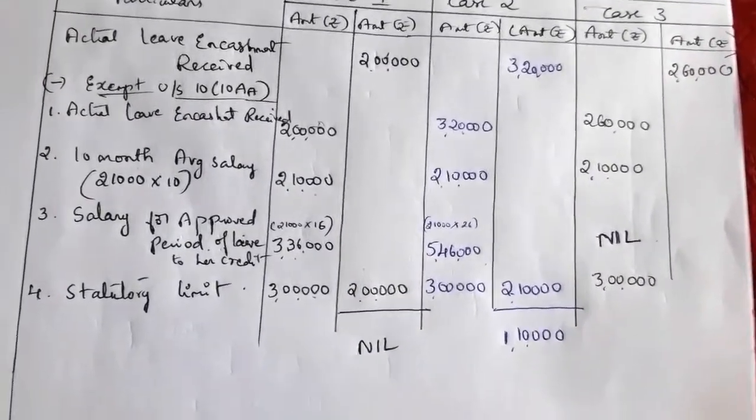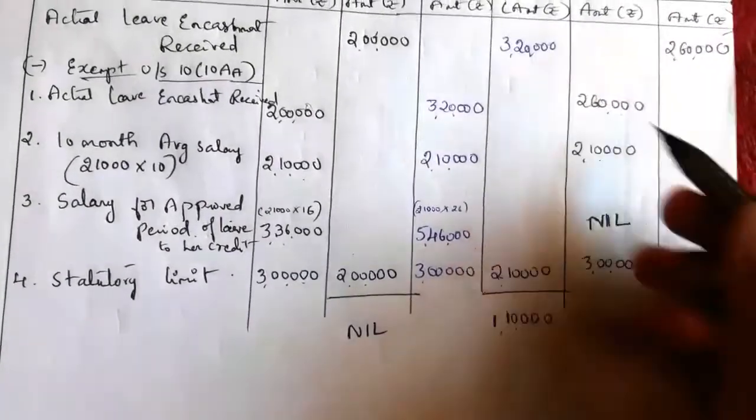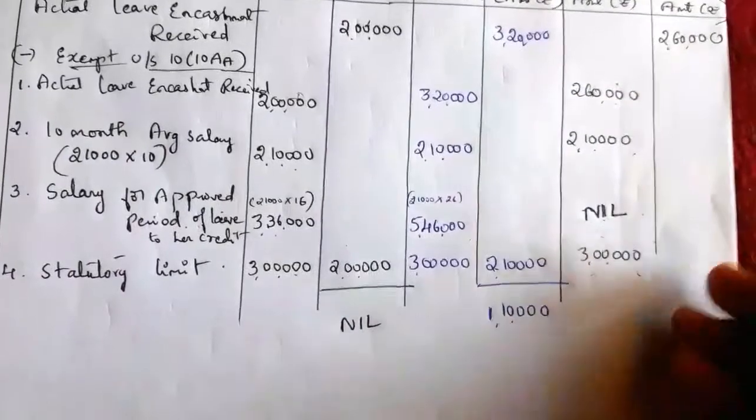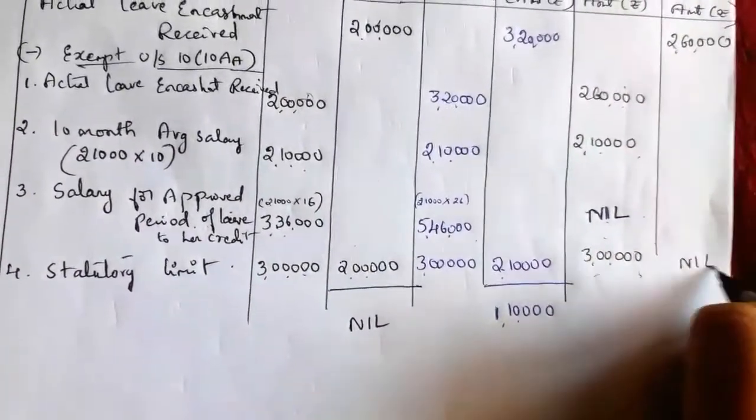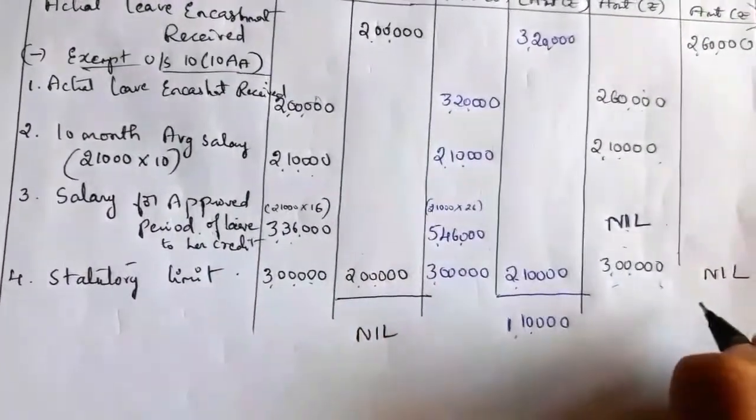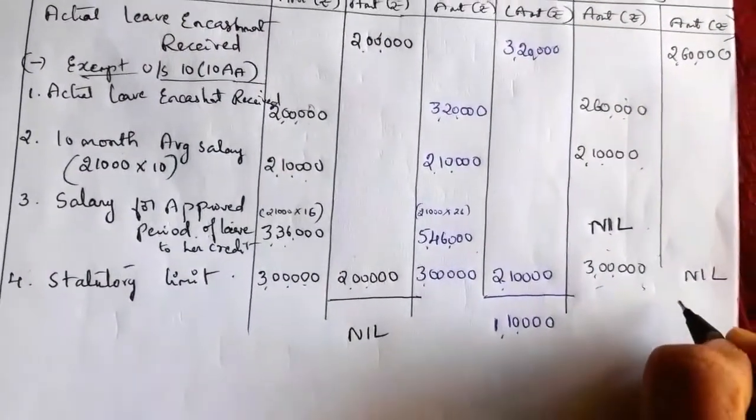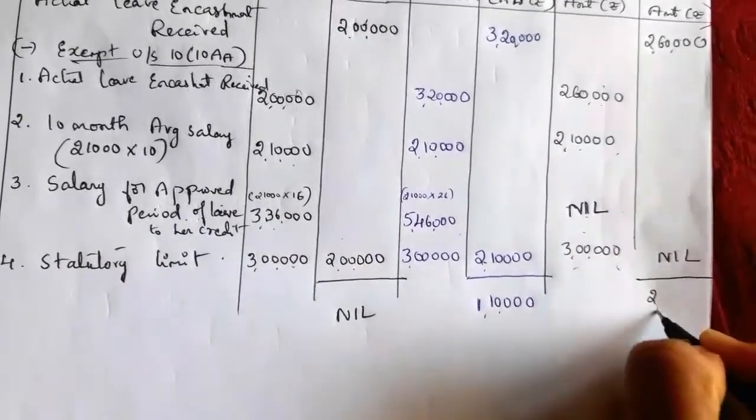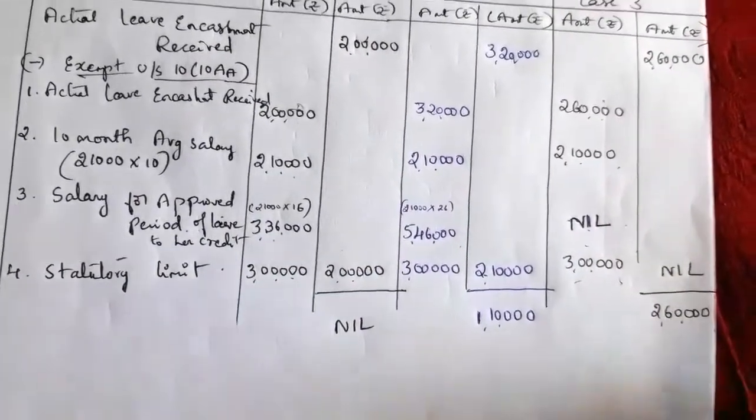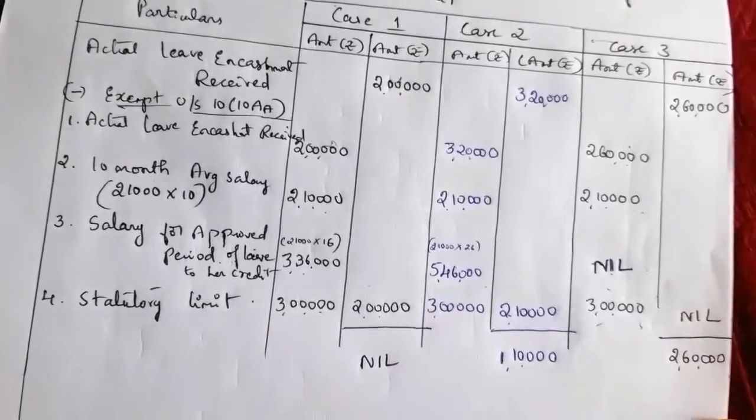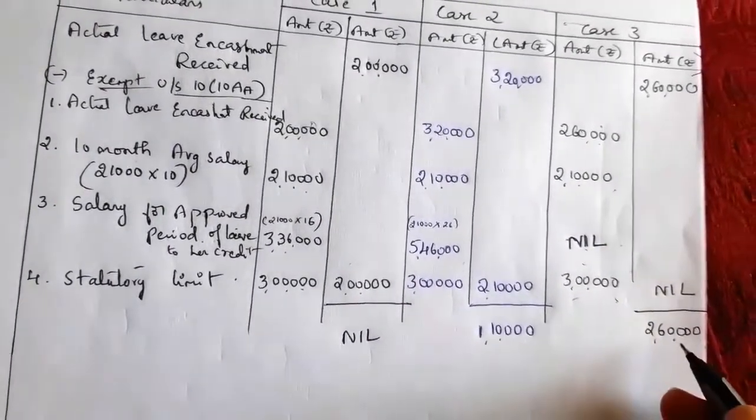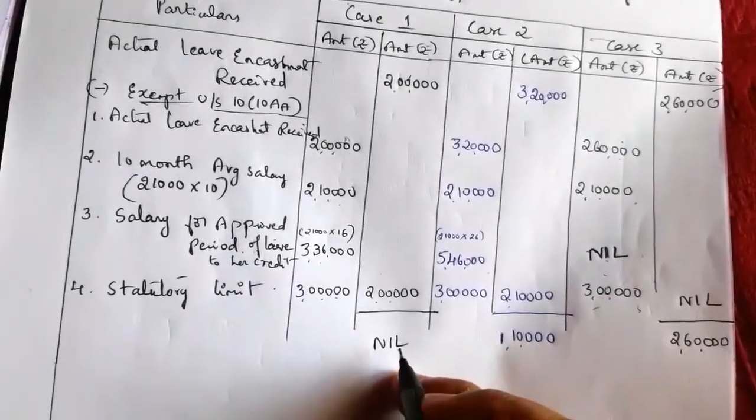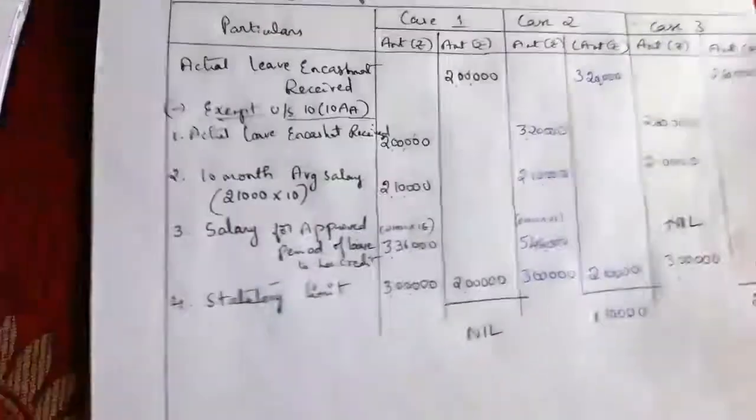Next, under case 3, the values are 2,60,000, 2,10,000, nil and 3 lakh. Here the least value is nil. Nil means 0. So 2,60,000 minus nil means the taxable value is 2,60,000. So in the third case, taxable earned leave salary is 2,60,000. In the second case it is 1,10,000, and in the first case there is no taxable earned leave salary.